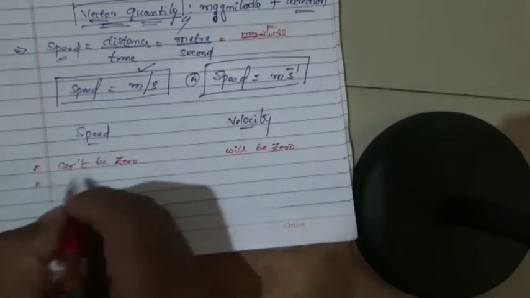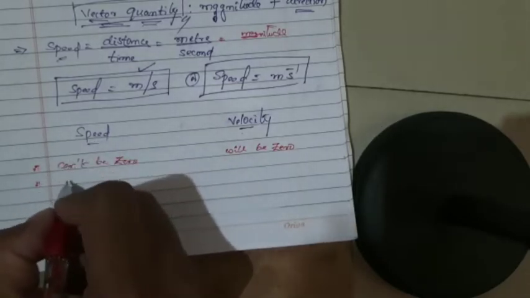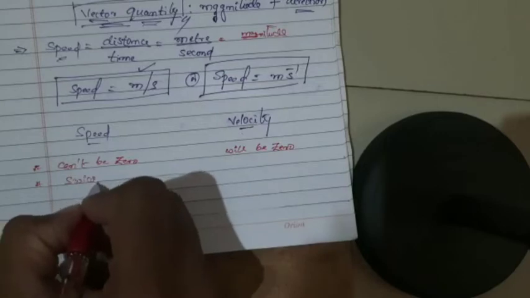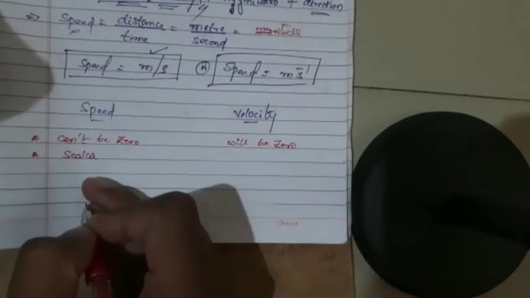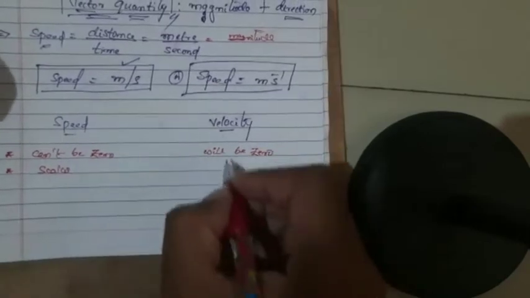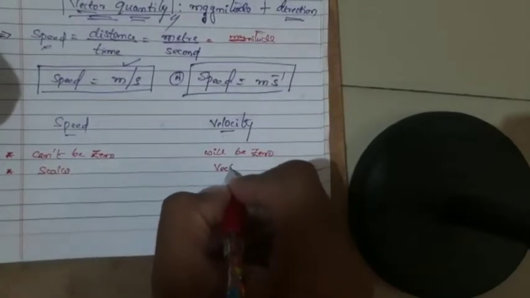What is the other difference we said now? Speed is a scalar quantity, because it doesn't depend upon any direction, and velocity is called a vector quantity.